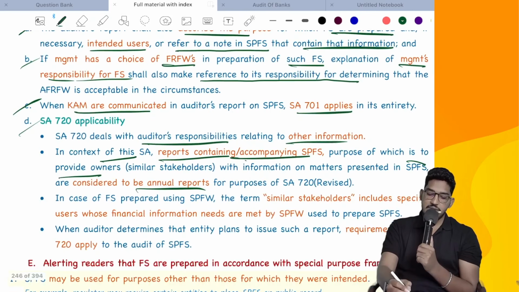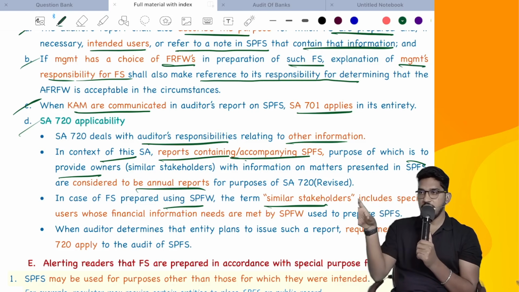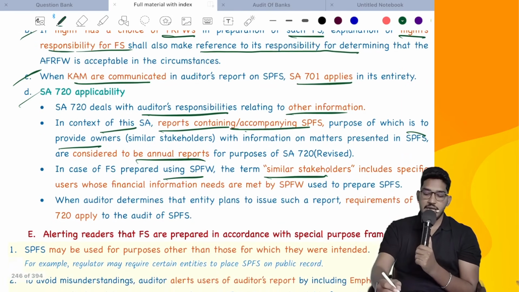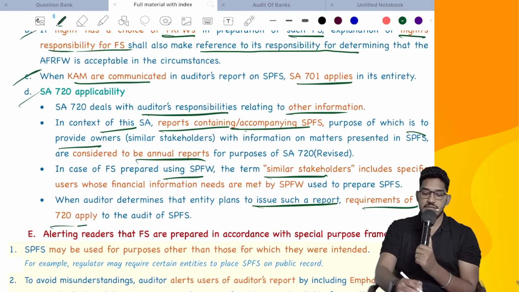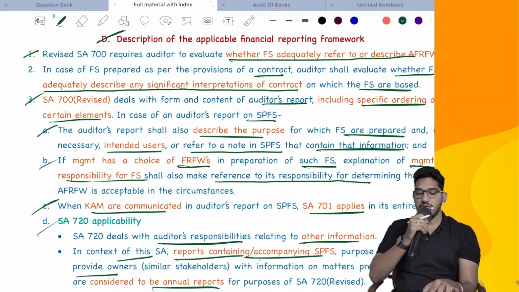Next, in case financial statements are using a special purpose framework, the term similar stakeholders includes specific users. That means when you give other information in normal financial statements, they include it for their stakeholders. In special purpose financial statements, they include other information for the purpose of intended users. Next, when the auditor determines that the entity plans to issue such a report, the requirements of SA720 also will become applicable. So these are a few special points regarding the applicable financial reporting framework description in the auditor's report.